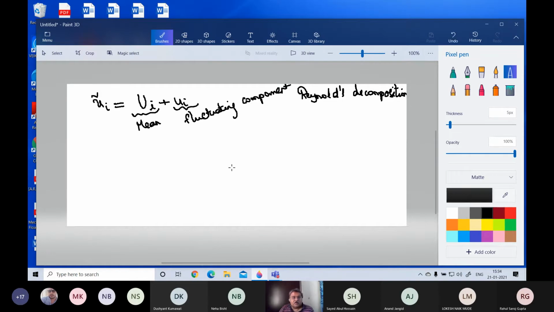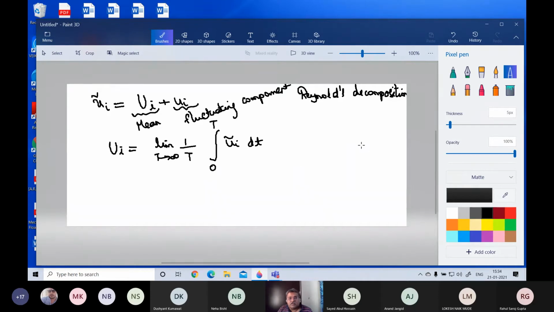Now, how do you get the mean component? The mean component is got by ui bar equals the limit t tending to infinity of 1 by t integral 0 to t of ui dt. It looks like a big integral, but it's just a very simple thing.